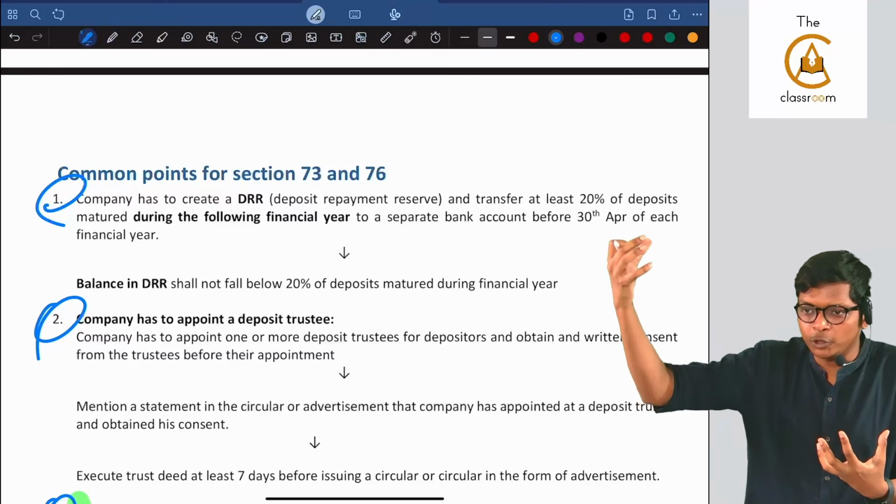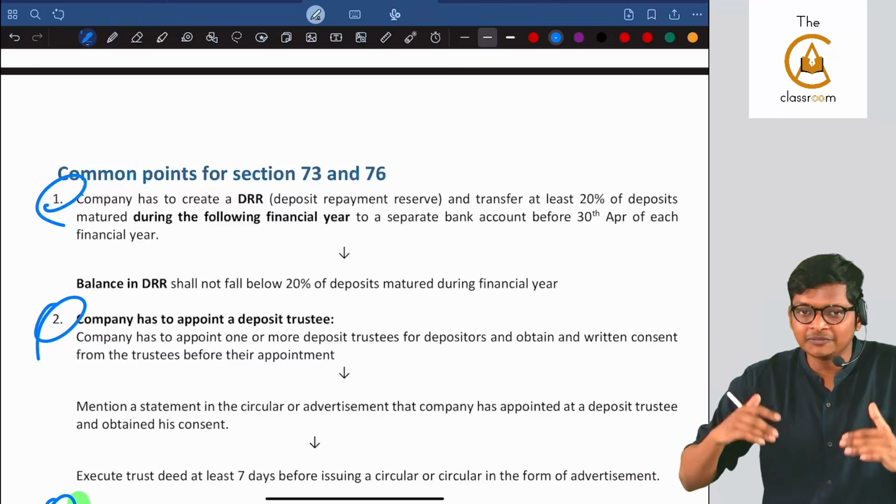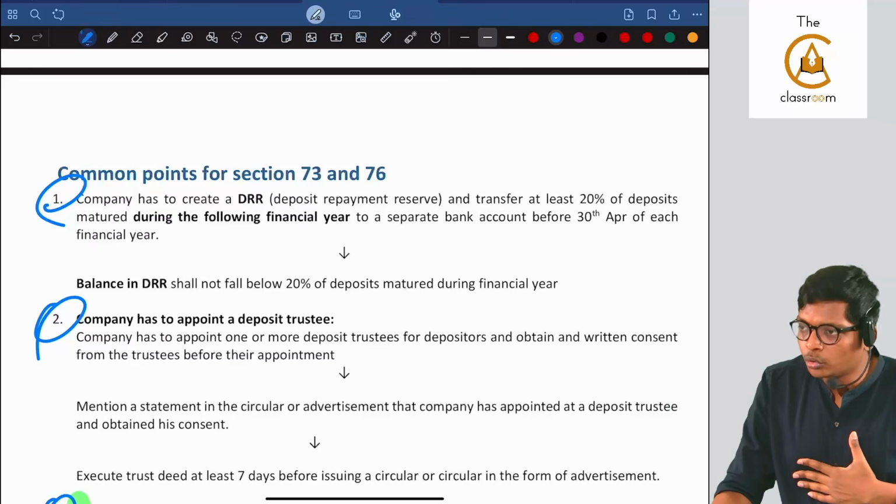On the reserve side, I am accumulating reserves. On the asset side, I am creating investment. Both are matching. This will be used at the time of repayment. Are you following, guys? Hello, everybody.